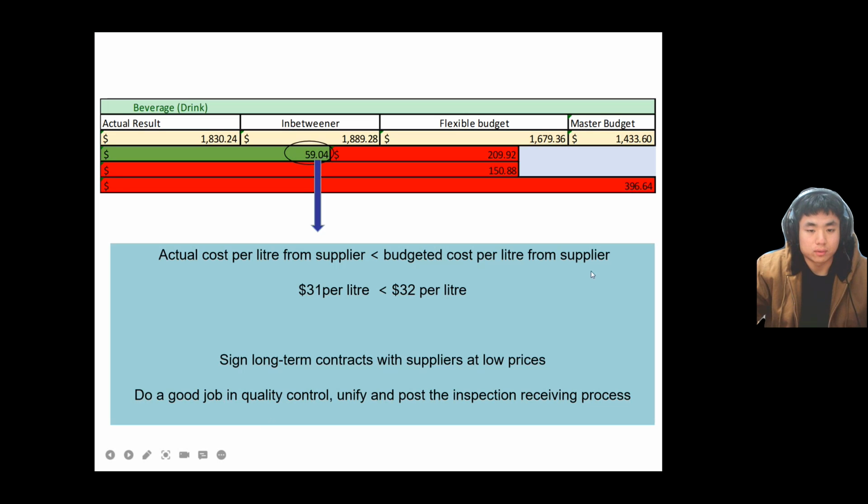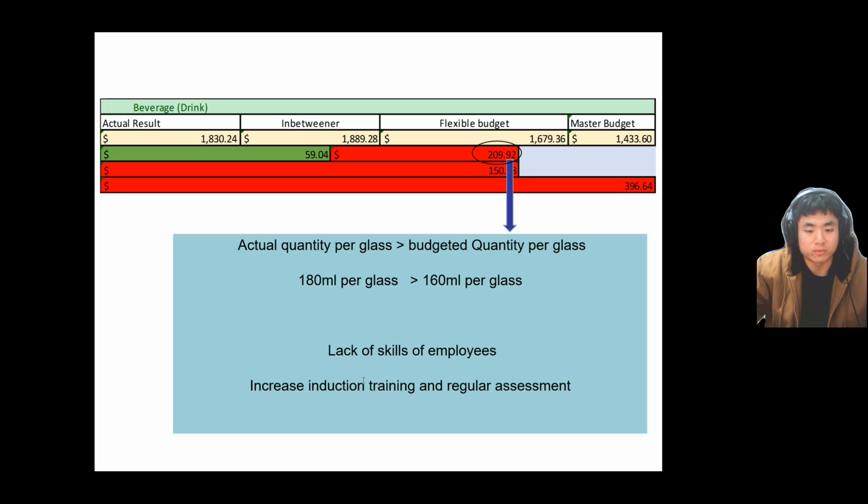Now we move to the unfavorable material efficiency variance of $209.92. This is because the quantity per glass we actually pour is more than what we budgeted before. The actual 180 milliliters per glass is greater than the budgeted 116 milliliters per glass. The reason is that the employees we hired lack skill. The suggestion is that when we hire employees, they must receive induction training.